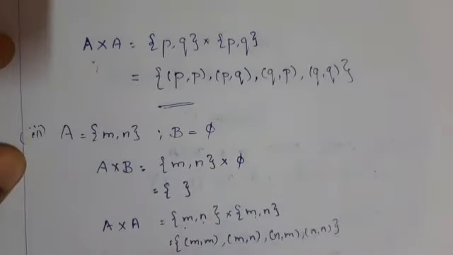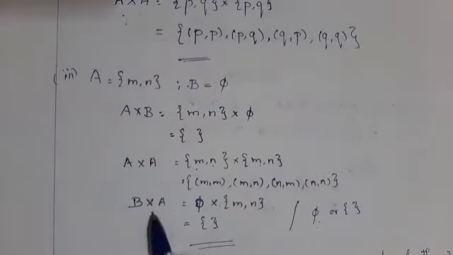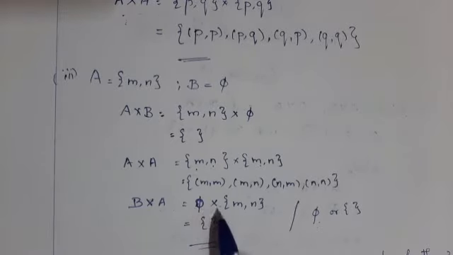Now find B cross A. B cross A is equal to empty into set {M, N}. Always when you find the Cartesian product of empty set and non-empty set, always the answer is empty. Empty set is denoted like this or this.